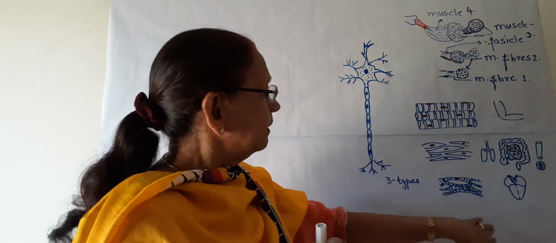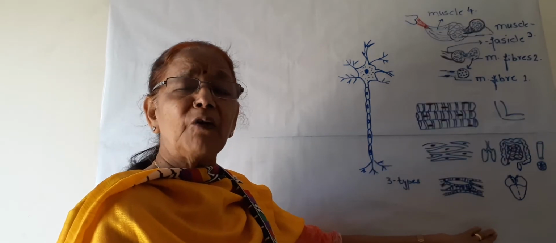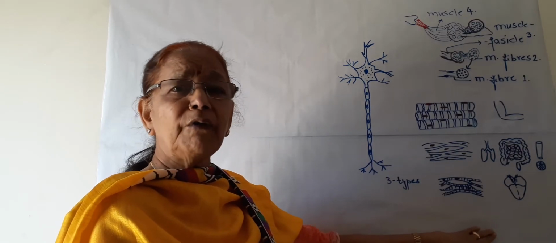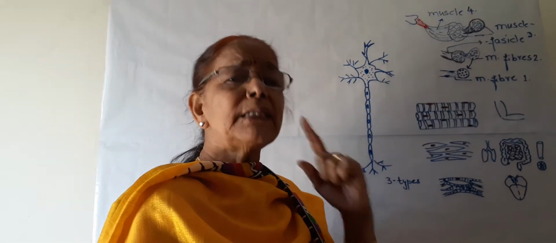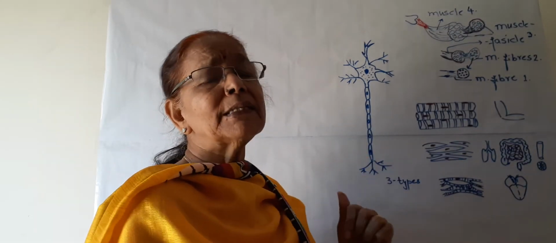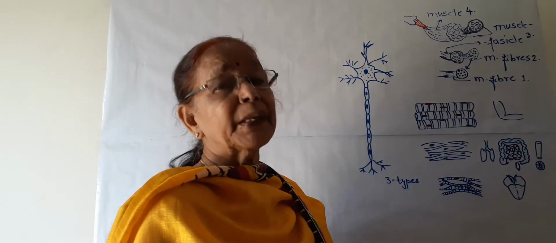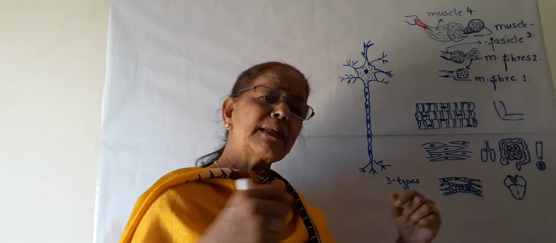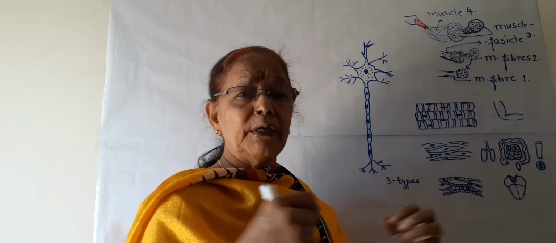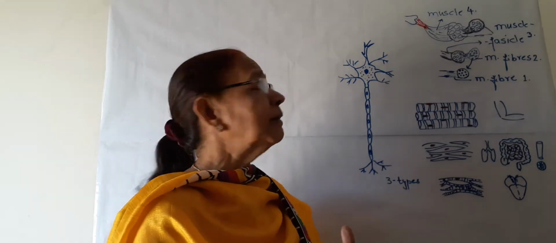This is all about the muscular tissue. We have muscles in our body, all of you know. A single muscle cell is known as a muscle fiber. And why is it known as muscle fiber? Because the cells are elongated. They are long, so it is known as muscle fiber.